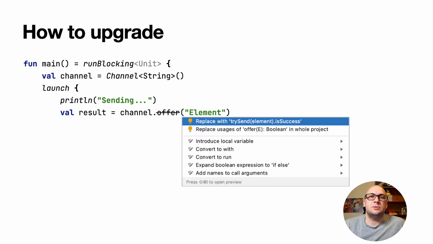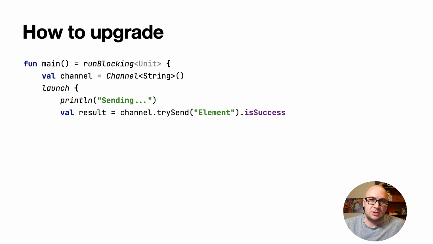Since offer returned a boolean, its equivalent replacement would be calling isSuccess on the channel result. However, note that the overall behavior of the new methods is different regarding error handling. So if your code was relying on offer and poll functions throwing exceptions, please see the release blog post for the details of how to migrate.